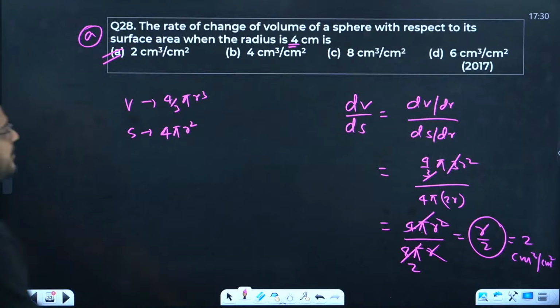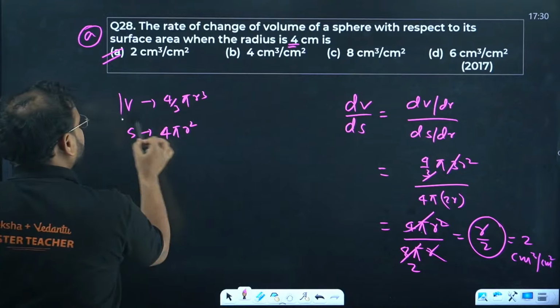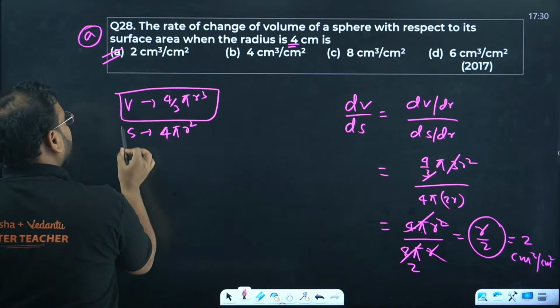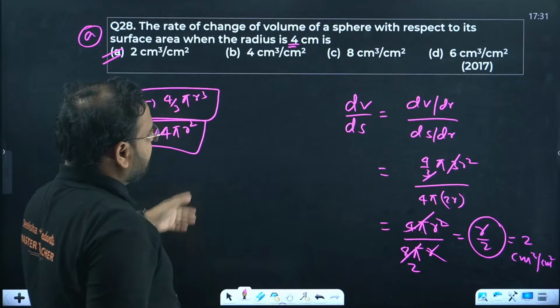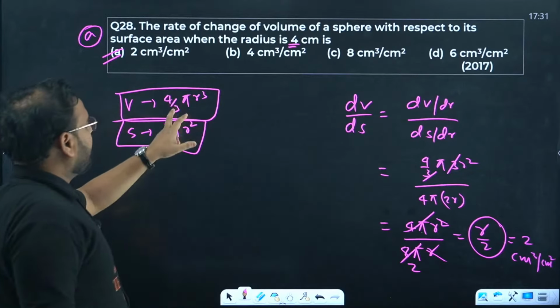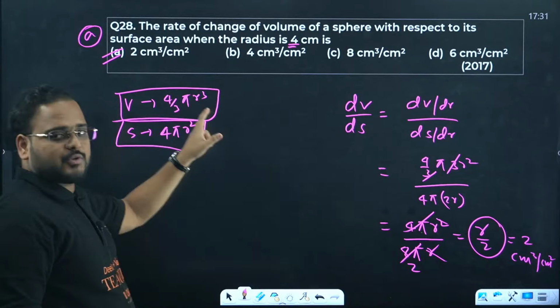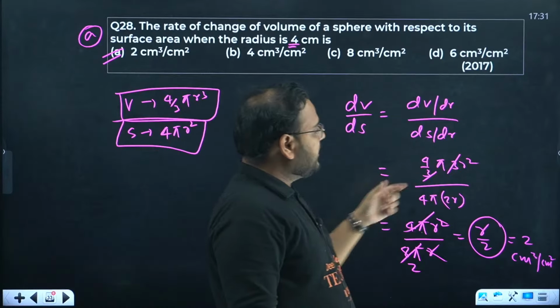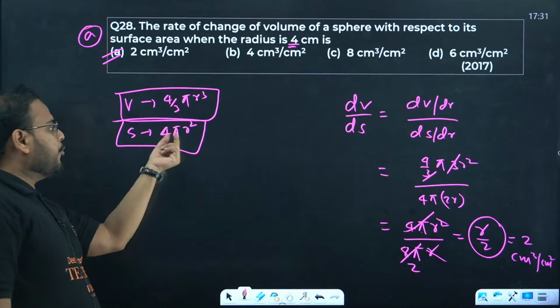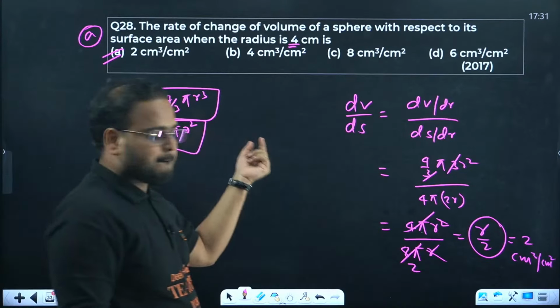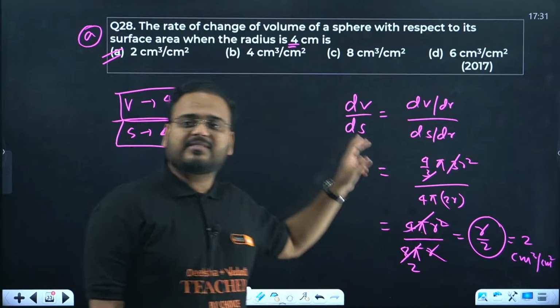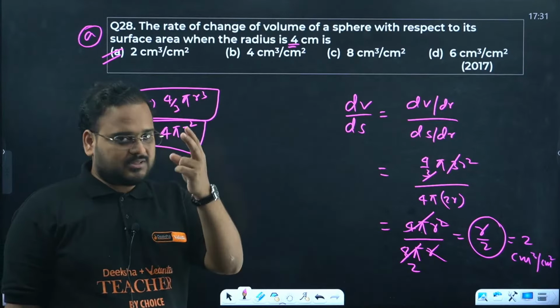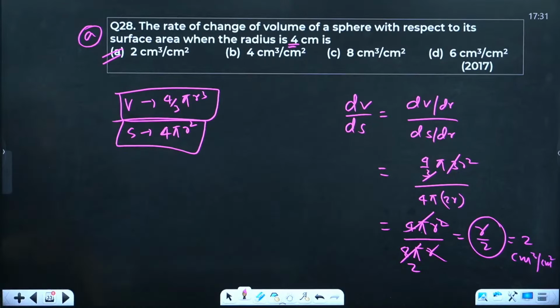28th, this is an easy one, no? Differentiate. The volume formula is 4 by 3 pi r cube, and the surface area formula is 4 pi r square. Differentiate the volume, 4 by 3 pi r cube becomes 3r square. Differentiate the surface area, 4 pi r square becomes 2r. Everything is cancelled, we have only r by 2 left. R is given as 4, so the answer becomes 4 by 2, which is 2. Option A.